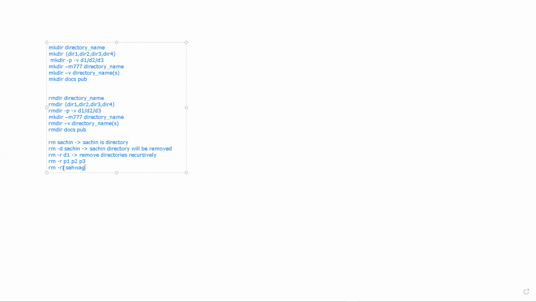But while removing, it will give you the confirmation. The Unix or Ubuntu terminal will ask, do you really want to delete Sehwag? If you say yes, then only it will delete.